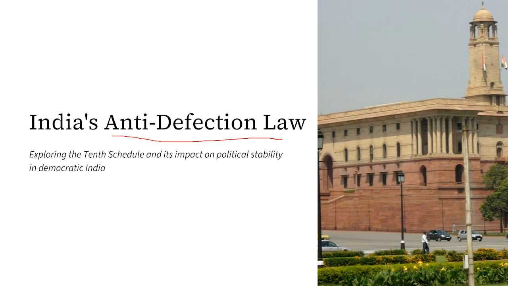What happened was that the governor of Goa, rather than inviting the largest party, that is the Congress, invited the BJP to form the government. The BJP, along with its allies MGP and GFP, had 19. BJP had 13, and the other two parties had 3 each.